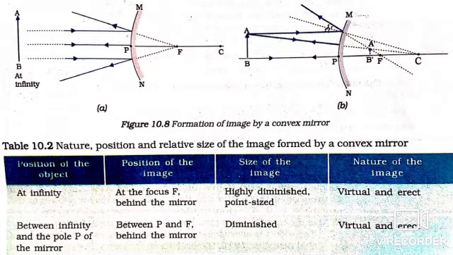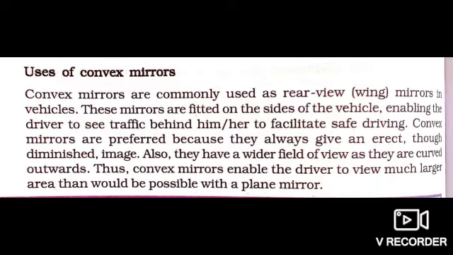Then, where both lines intersect, you see both the lines intersecting. One is passing through the center of curvature, the other one passing through the focus. From that point, you draw a line to the axis, and that will be the size of the image. Here also the image is virtual and erect. So always, convex mirrors produce virtual and erect images.